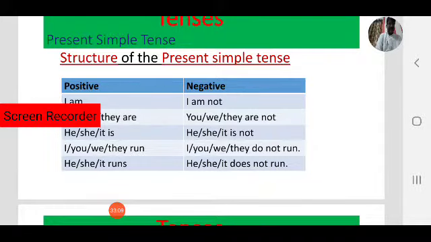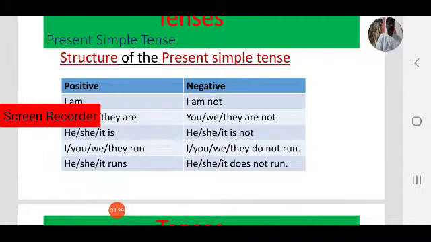He runs, she runs, it runs. These are all positive forms. He speaks, she speaks. Like it moves.